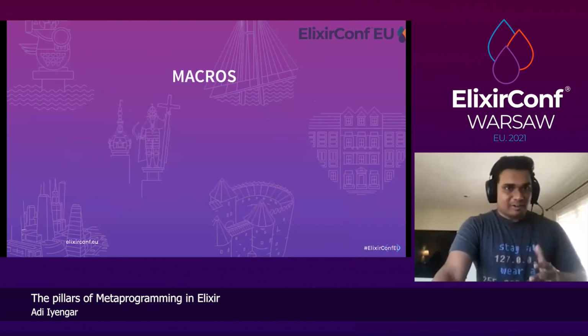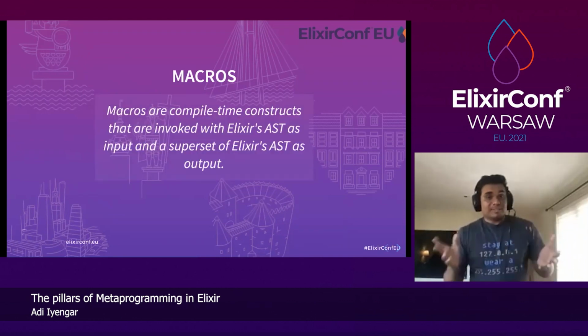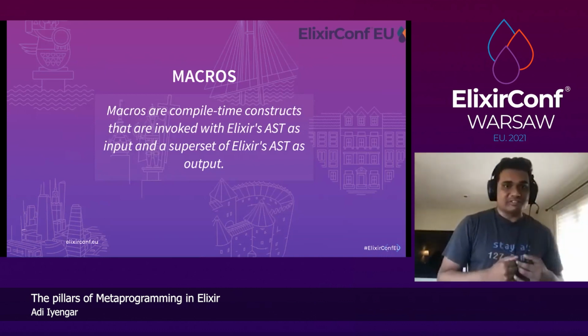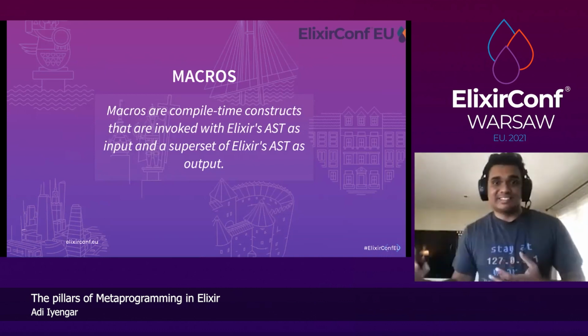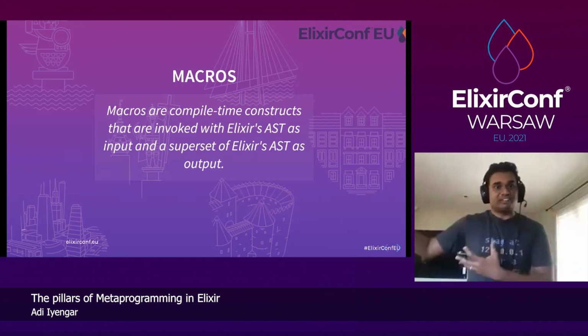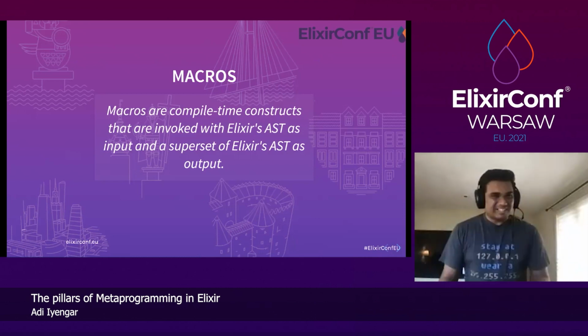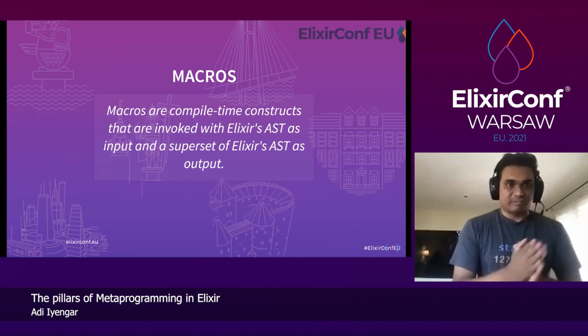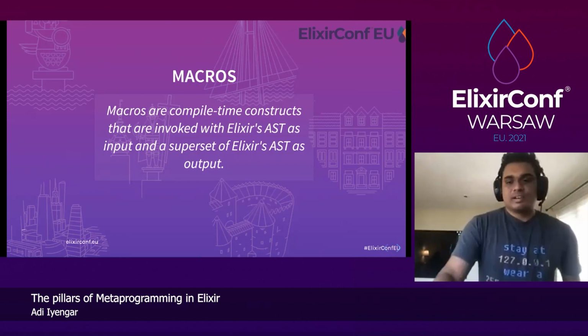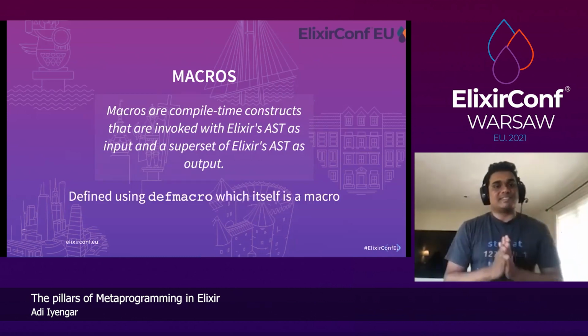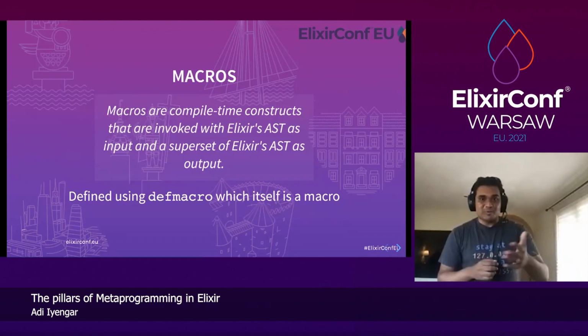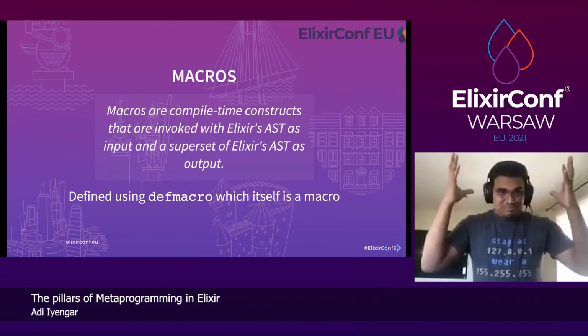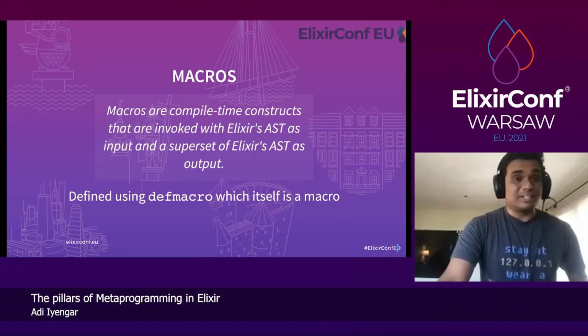Elixir has macros, which allow us to do that. The documentation says macros are compile time constructs that are invoked with Elixir's AST as input and the superset of the AST as output. What that essentially means is macros take ASTs and return ASTs. And they are defined using def macro, which itself is a macro, right? It's really cool.